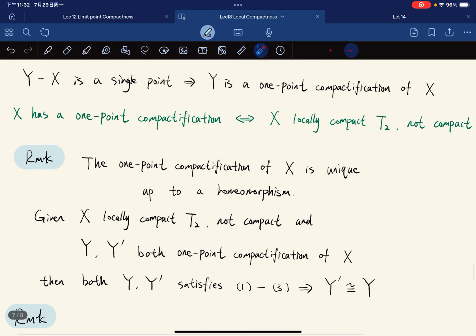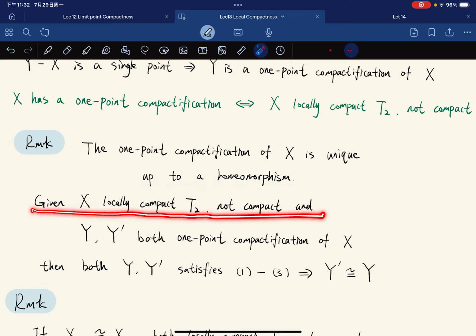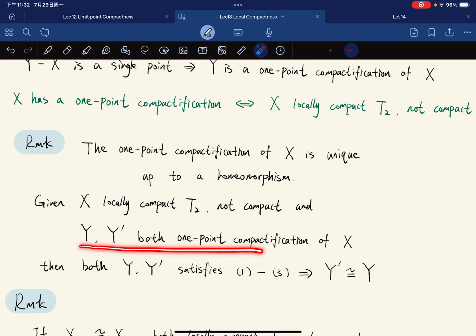And here's a remark. From the proof of uniqueness, we see that the one-point compactification of X is unique up to a homeomorphism. Given X locally compact Hausdorff that is not compact, and if Y and Y prime are both one-point compactifications of X, then they both satisfy 1 to 3, so they're homeomorphic. Okay, exactly. This is the proof, right? If Y and Y prime both are, then they must satisfy at least 1 to 3, which means that they are homeomorphic.